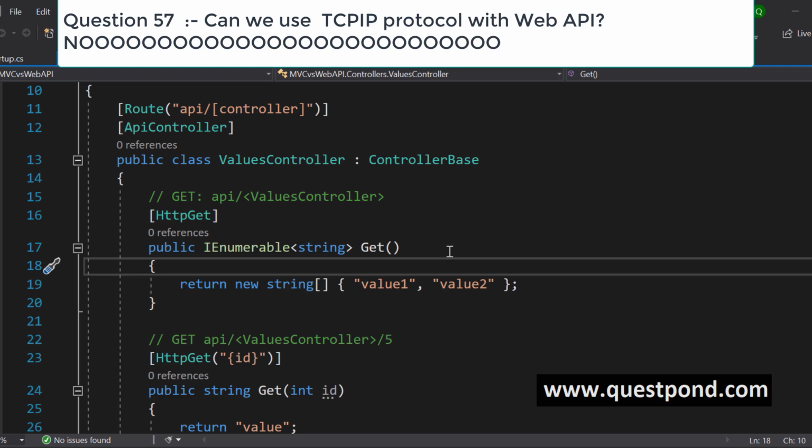Can we expose our data and services over Web API using TCP protocol or some other protocol? The answer is absolutely no. REST API says that whatever medium you use to transport data should be stateless, and TCP/IP or some other protocols can be stateful, right? So that's why Web API does not allow you to implement any protocol other than HTTP.